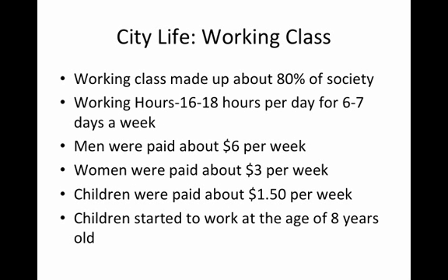The city life for the working class. The working class made up about 80% of society. Their working hours were about 16 to 18 hours per day for about 6 to 7 days a week. Men were paid about $6 on the week. Women were paid half of that at $3, and children were paid half of that for women at $1.50 per week. Children usually started to work at the age of about 8 years old.